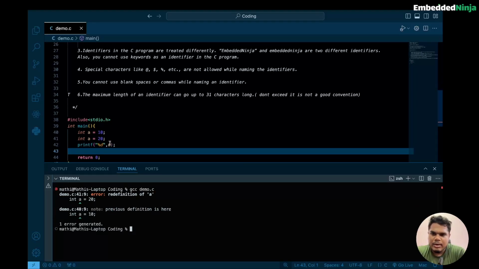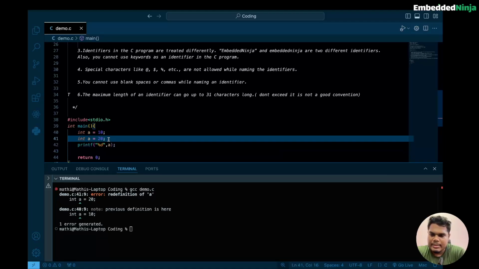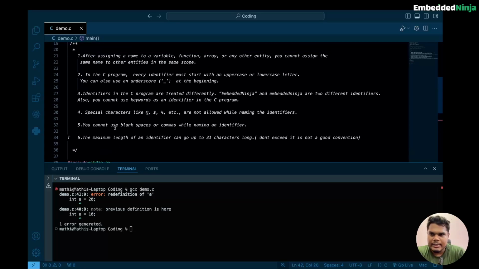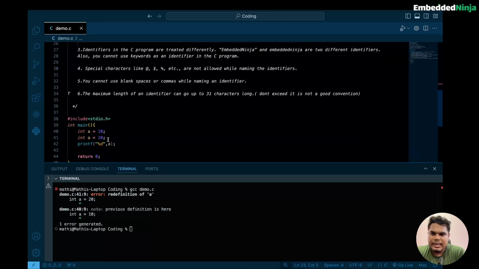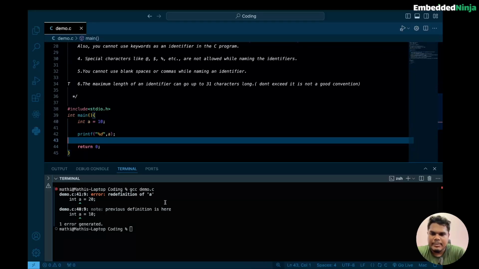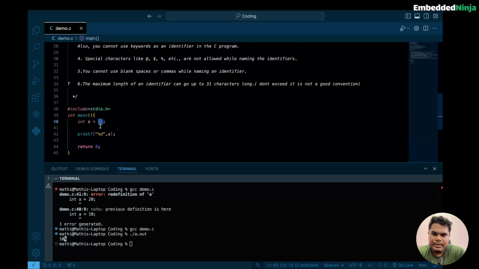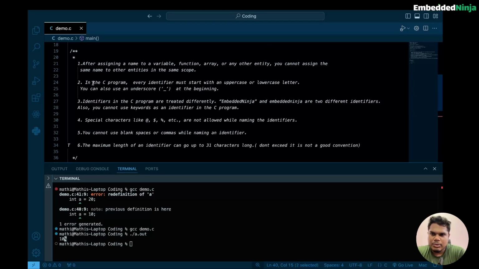So it is not allowed to redefine a variable with another value, because it will override the existing value. It is a bad practice, so avoid it. That's what the first rule is saying. If I clear this and run again, my program got compiled successfully and it's printing the value 10. So let's go to the next rule.